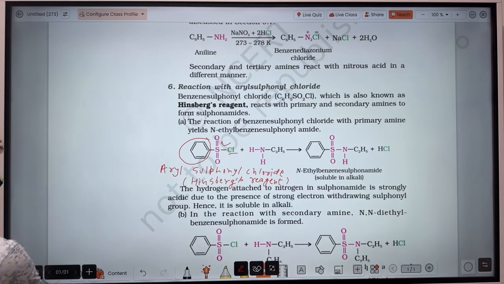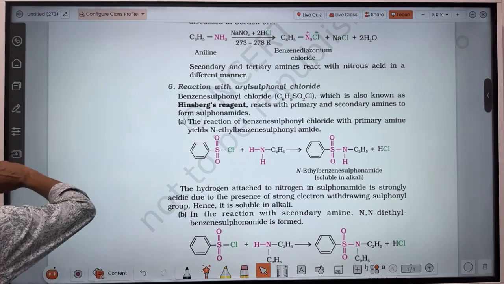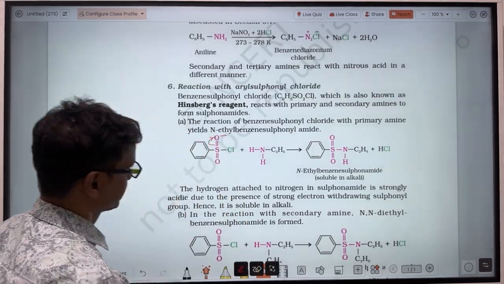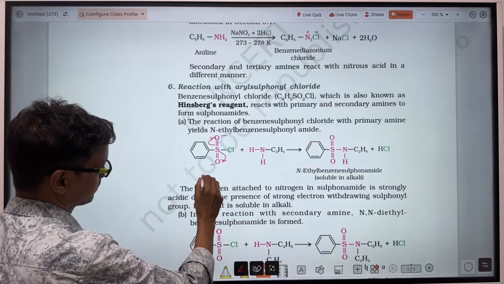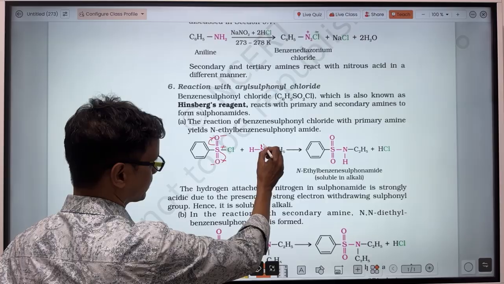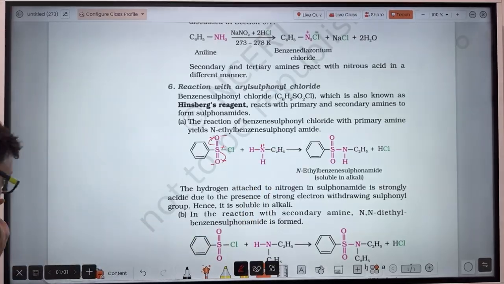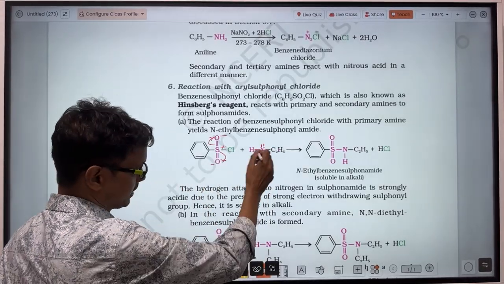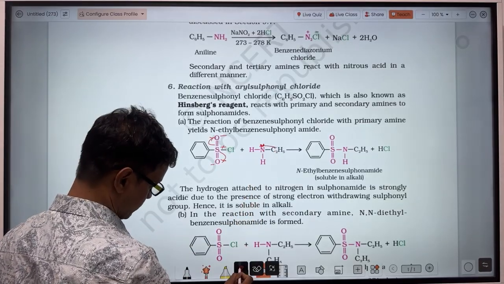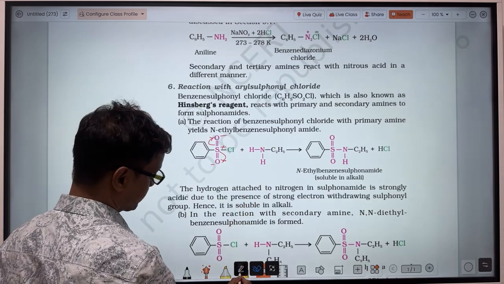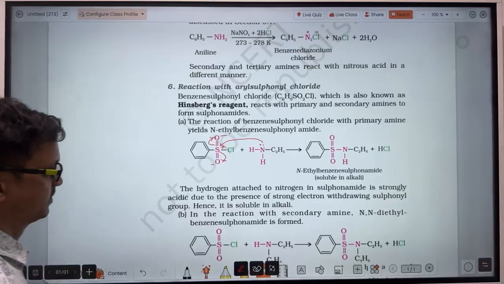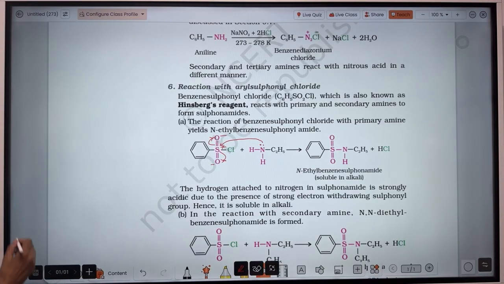Same procedure again, as we have discussed. From the sulfur, the oxygens will attract the electrons, so here there is negative charge, and here the same. So there is a high positive charge on the sulfur. There is a lone pair of electrons at the nitrogen, so this nitrogen will get attracted toward this sulfur.